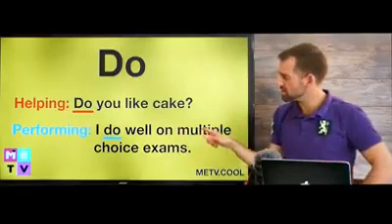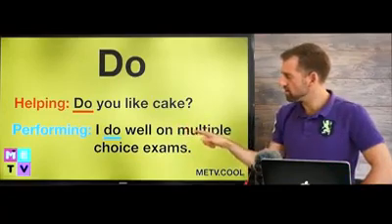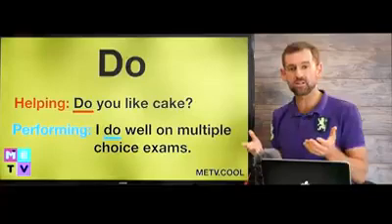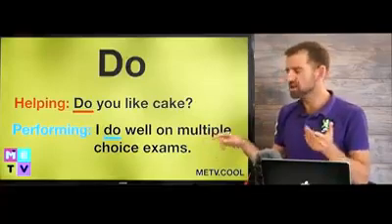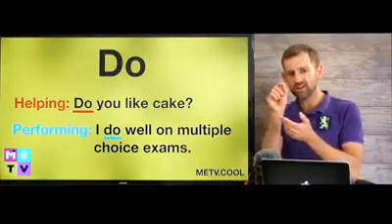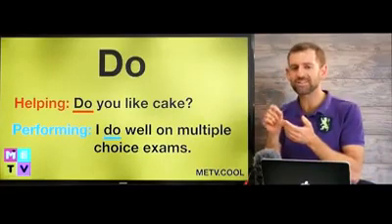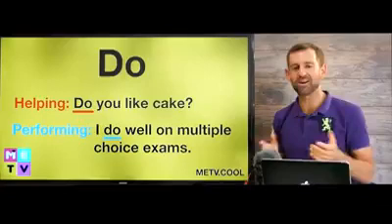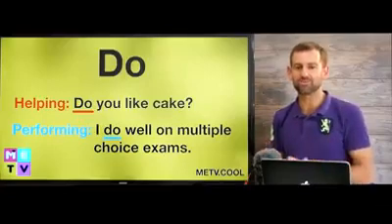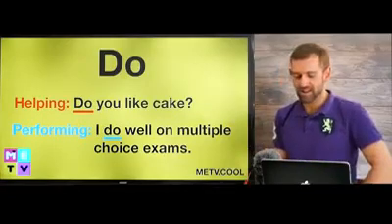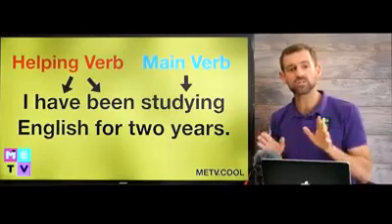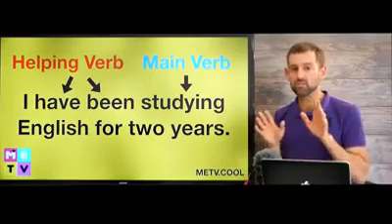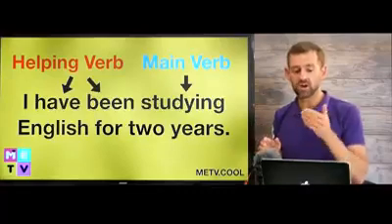Okay, let's take a look at this example. I do well on multiple choice exams. It means I perform well on this kind of exam. You know what multiple choice exams are, right? Where you fill in the little circles. I'm actually really good at multiple choice exams. Back when I was in high school, I always did really well on multiple choice exams. Anyway, here are these three verbs, all right? If you can understand these verbs, be, have, and do, you're really going to understand verb tenses a lot better.